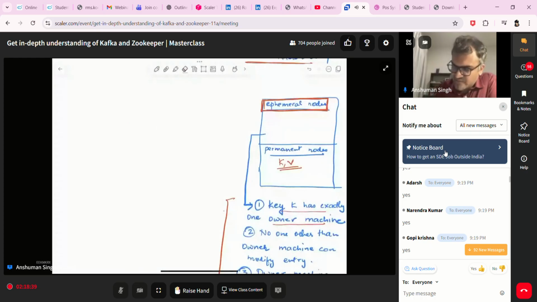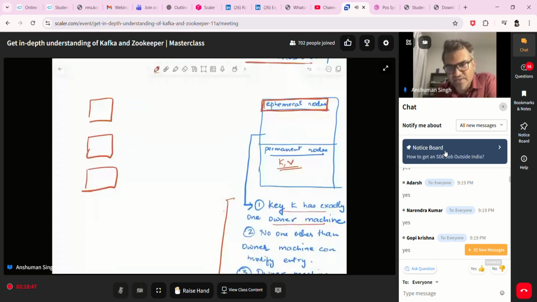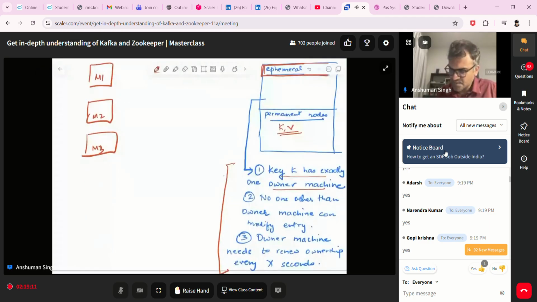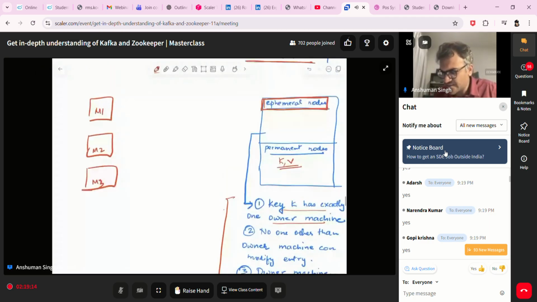Now imagine, let's say for partition X, there are these 3 machines. Let's say we have said, look, for this partition, I am reserving these 3 machines. Let's call them M1, M2, and M3. One of these machines has to become the master. The other 2 have to become the slave, which means that at the time of setup, a master selection has to happen. Now, all of these machines have code for master selection, where the code says, try to go and create a key value pair in this zookeeper.